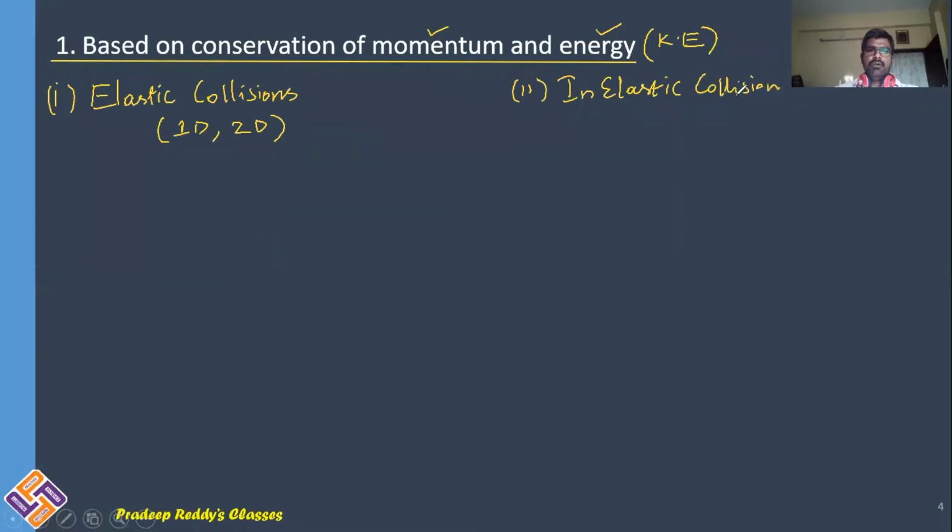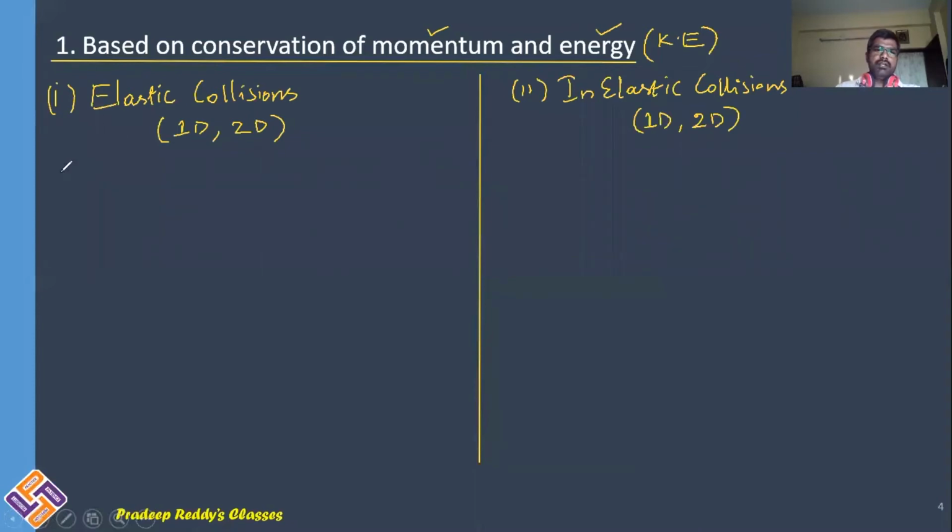First type is elastic collision, second type is inelastic collision. Inelastic collisions can be in one dimension or two dimension. So it can be head-on collision or oblique collision. Now let us see what are the differences between elastic collisions and inelastic collisions, whether they may be in one dimension or in two dimension.